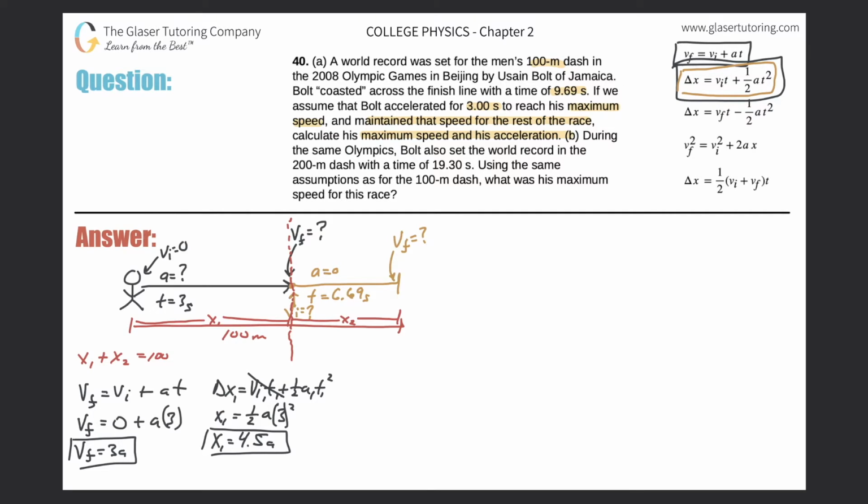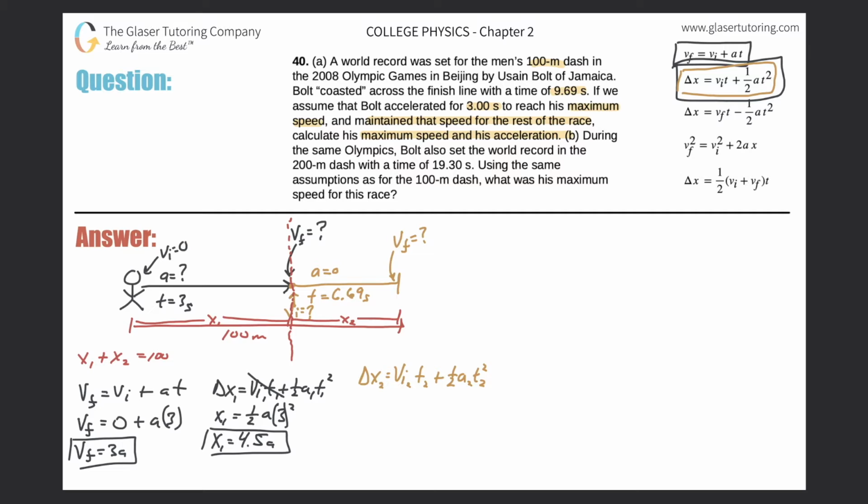Let's write it carefully. The displacement of the second frame will be equal to the initial velocity of the second frame times the time of the second frame, plus 1/2 times the acceleration of the second frame times the time of the second frame, squared.